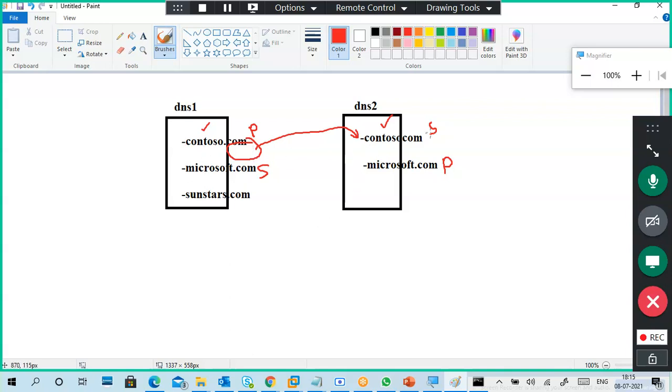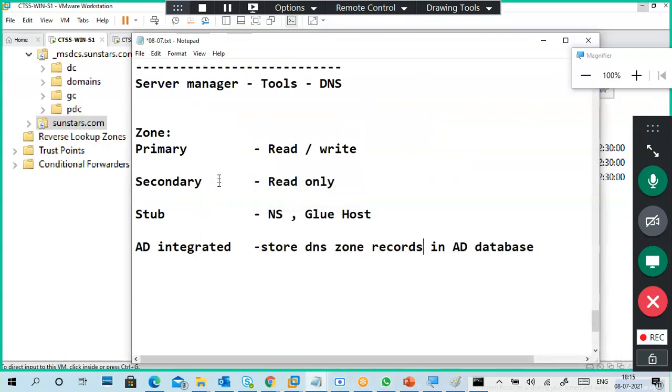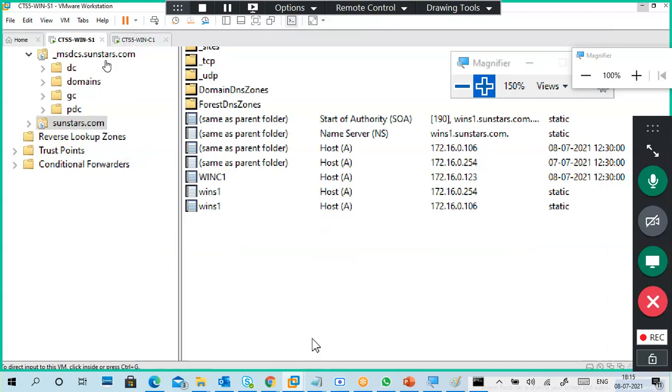Why do we need a primary and secondary? If one machine fails, no problem, we still have the records. So this is the primary zone, secondary zone, stub zone, like that. Here I am going to create a new zone.